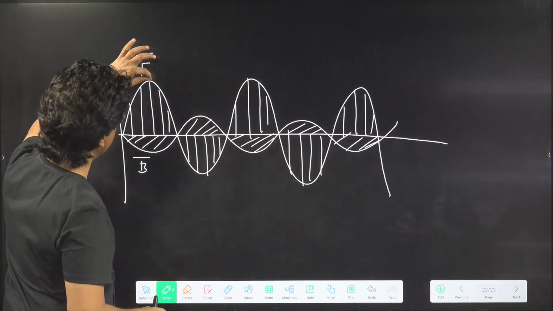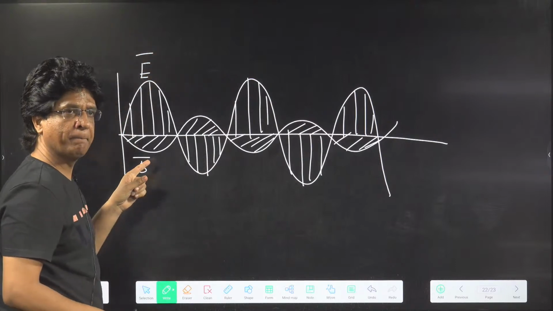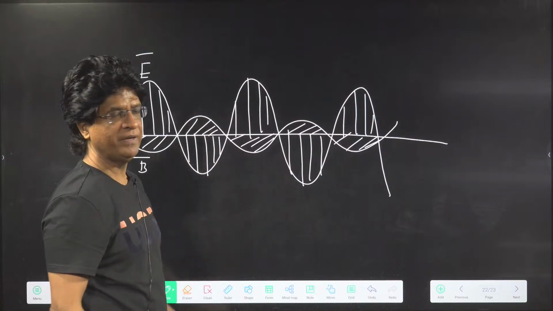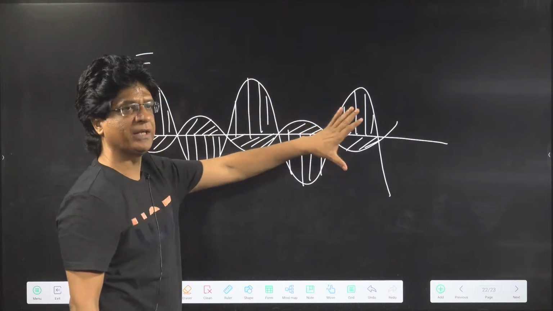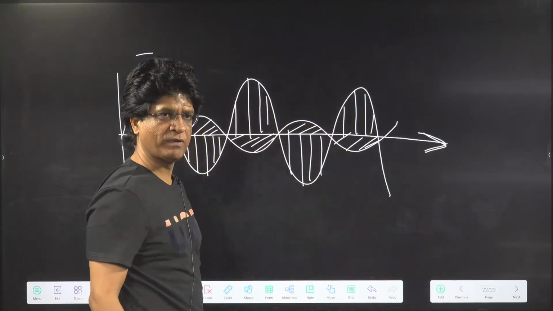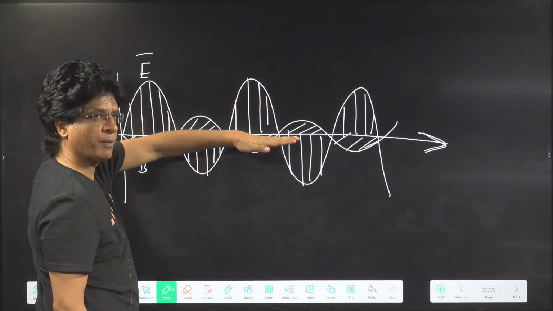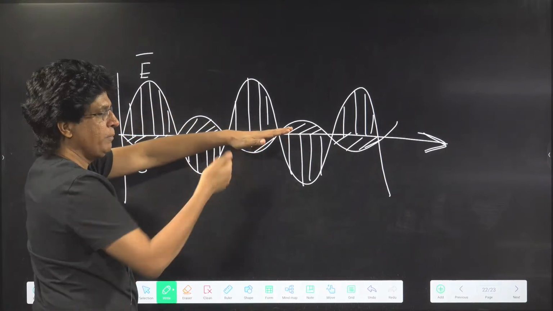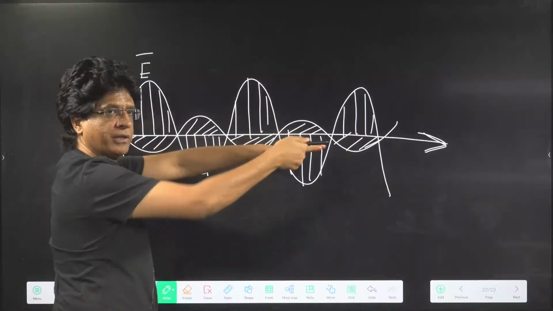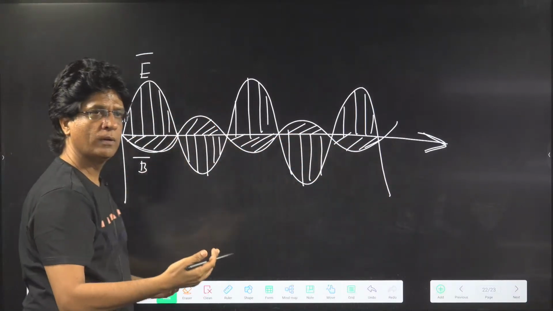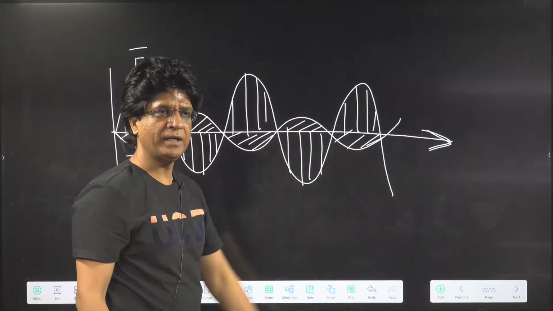A changing electrical field induces a magnetic field and a changing magnetic field induces an electrical field, so they keep on propagating together. This is the direction of propagation of the wave. The electrical field and magnetic field are perpendicular to each other. This is called an electromagnetic wave.